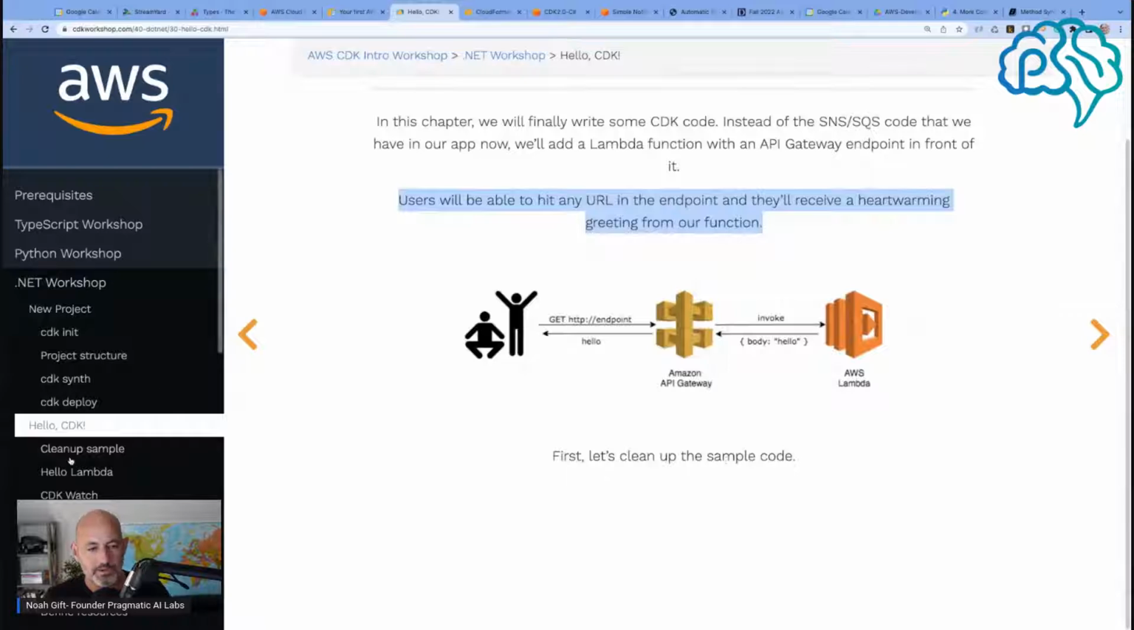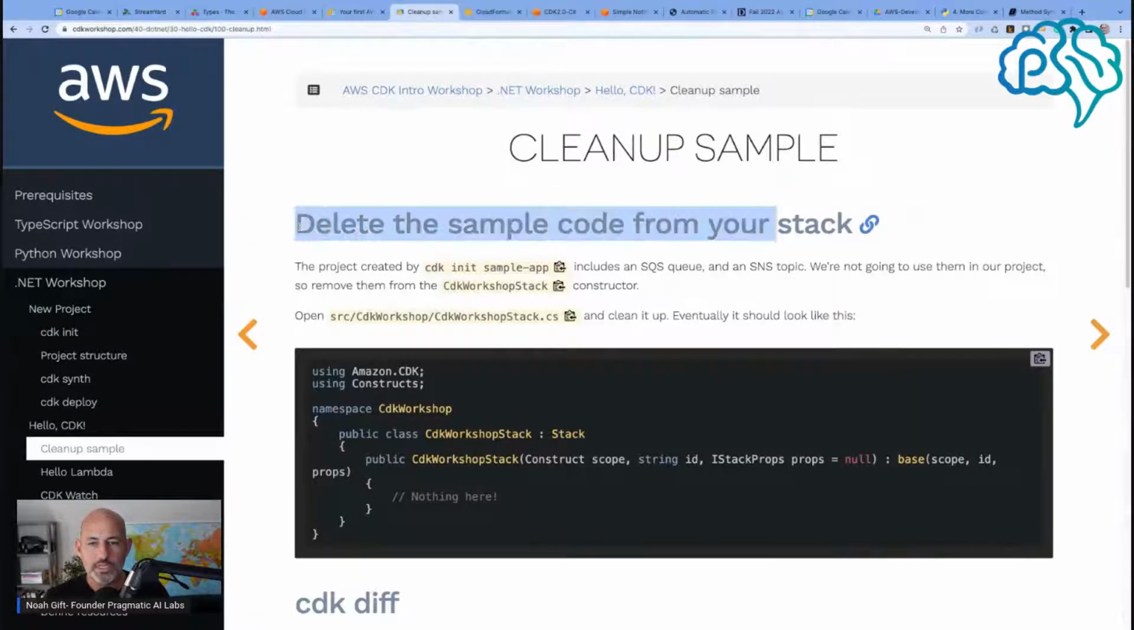Let's clean up the sample code. So delete the sample code from your stack. So the project was created using SQS queue and topic. We're not going to use them. So we're going to remove them. So open up this, and clean it up. It should look like this.